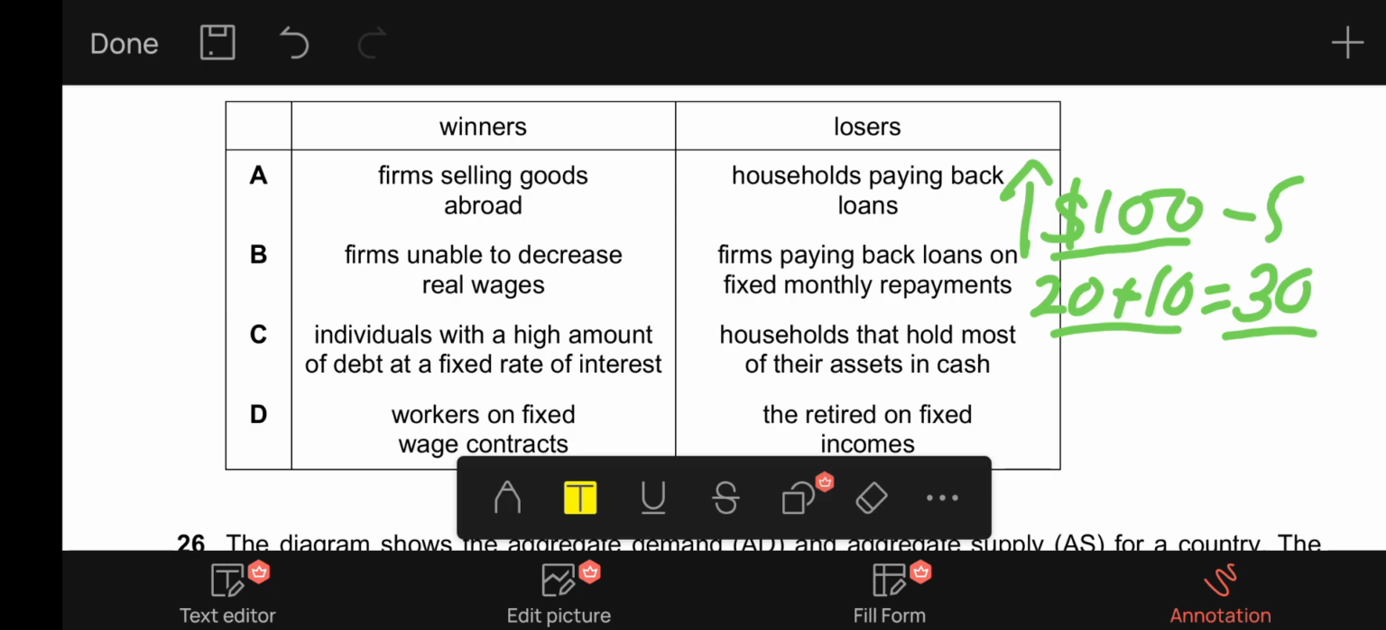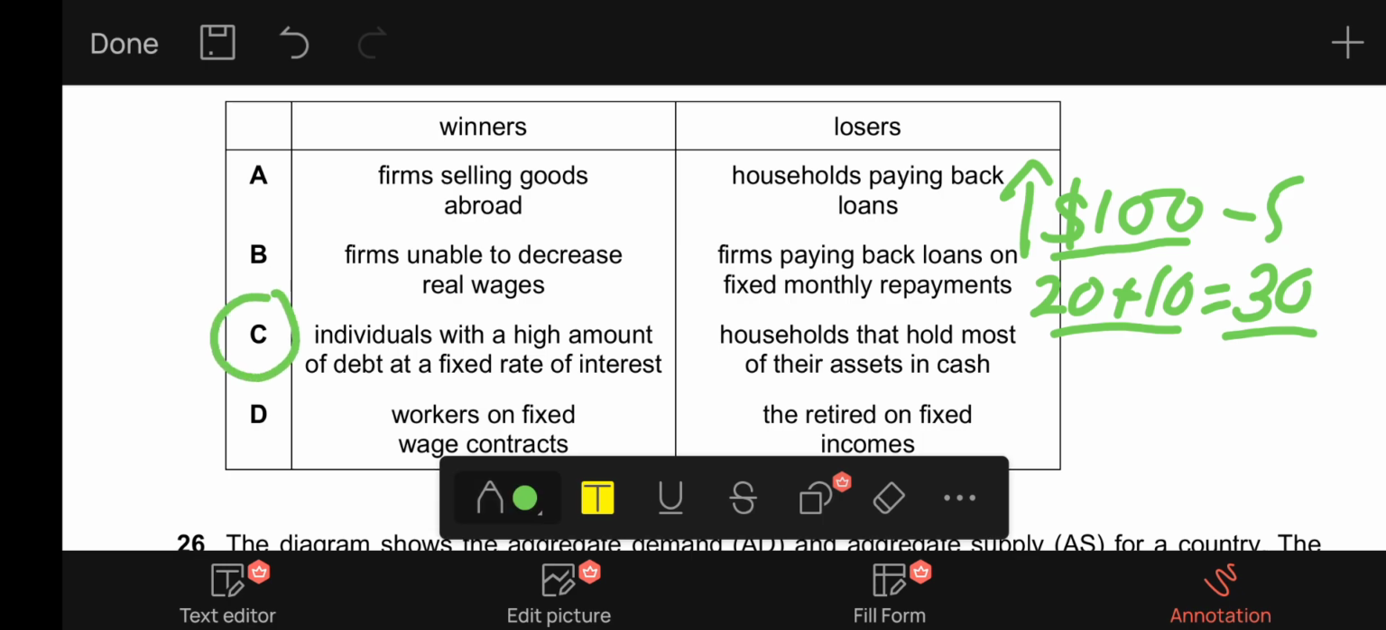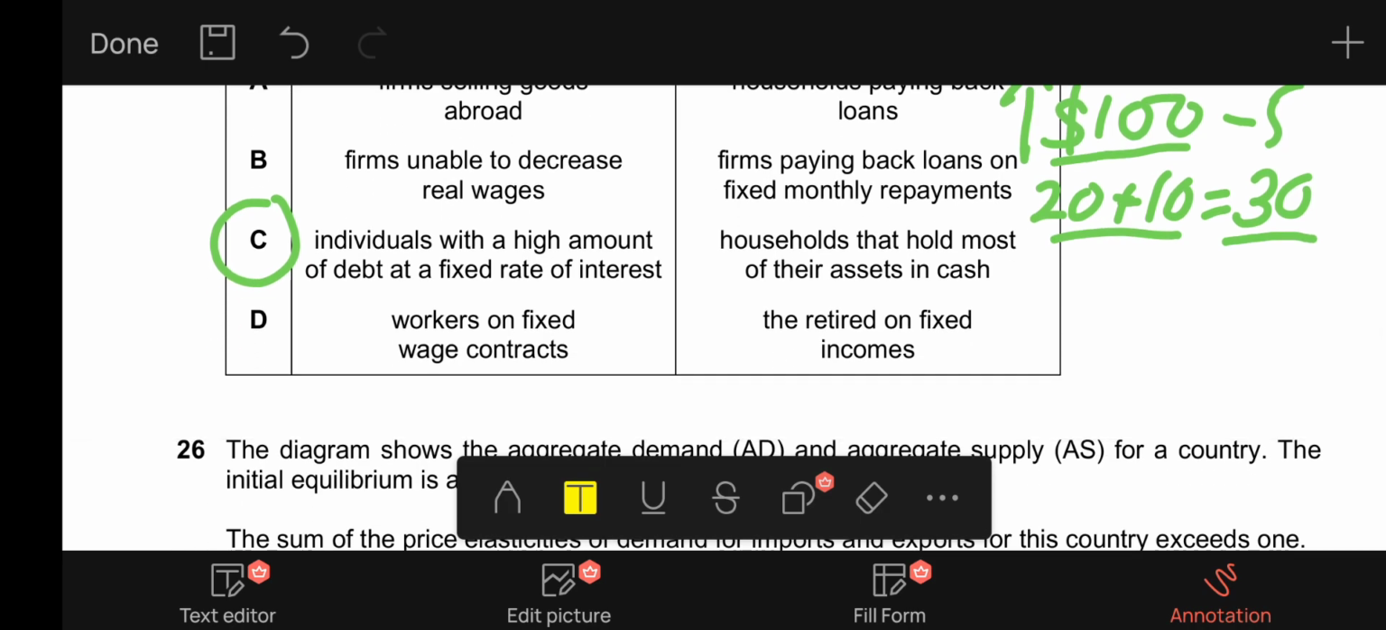Yes, definitely they will be losers, because cash will lose its real value in such a high inflation rate, so they will be the losers. C is our correct option. And D, it says the winners are workers on fixed wage contracts.